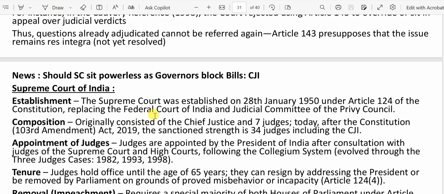The Supreme Court was established on 28th January 1950 as per Article 124 of the Constitution. It replaced the Federal Court of India and the Judicial Committee of the Privy Council. Originally it had the Chief Justice and only 7 judges. But today, after the 103rd Amendment Act, it has a sanctioned strength of 34 judges, including the Chief Justice of India. So the number of judges has been increased a lot, right?